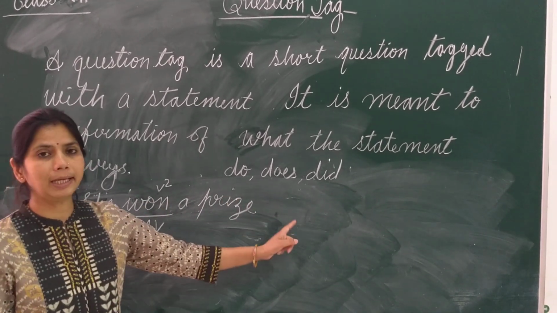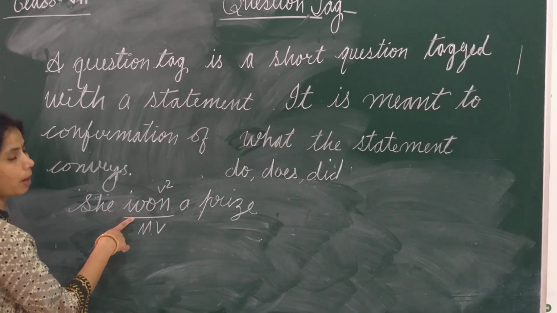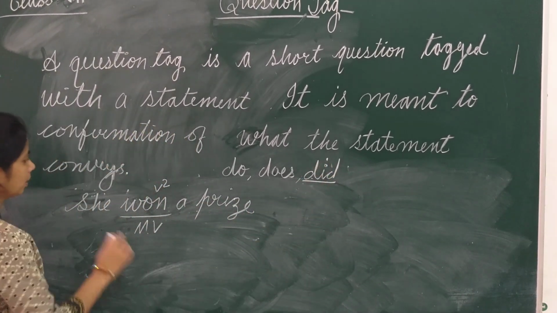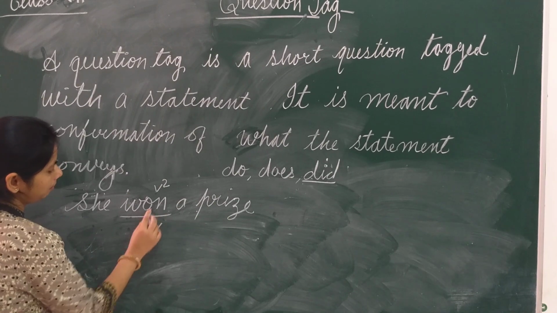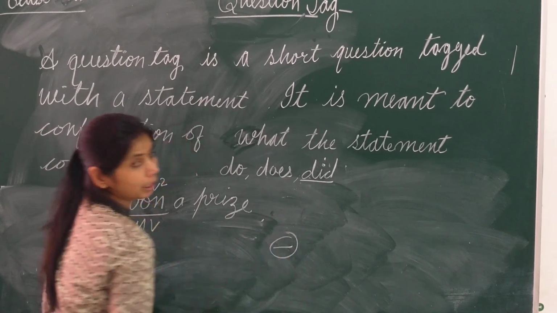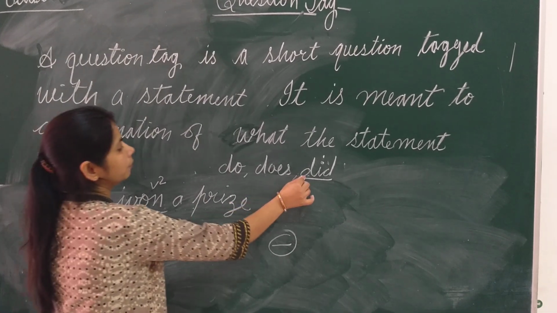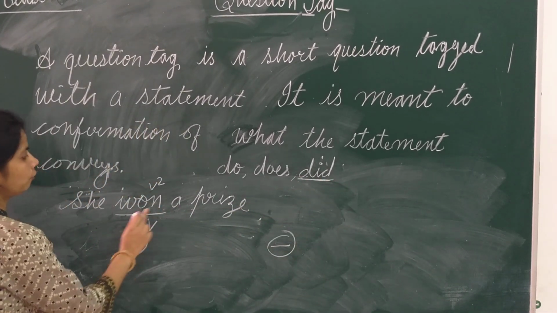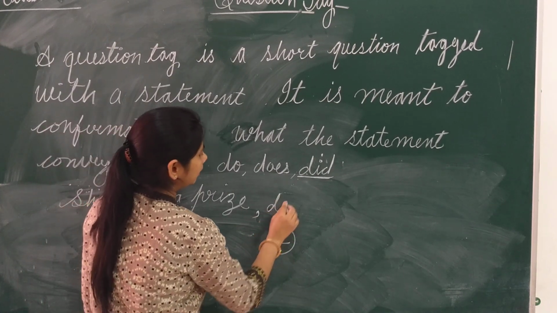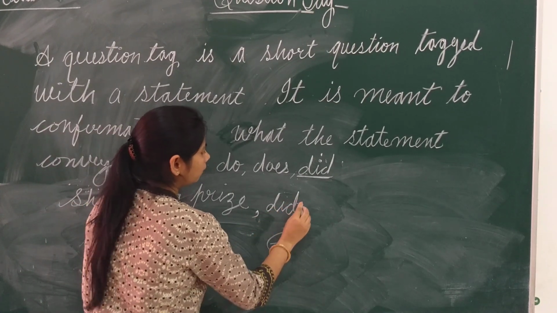Same tense will remain in question tag. This is past simple tense, so we will use did for question tag. She won a prize. Because this statement is positive, the question tag will be negative. And what helping verb we will use? Did. She won a prize, comma, we will write comma first, and then what is the short form of did?